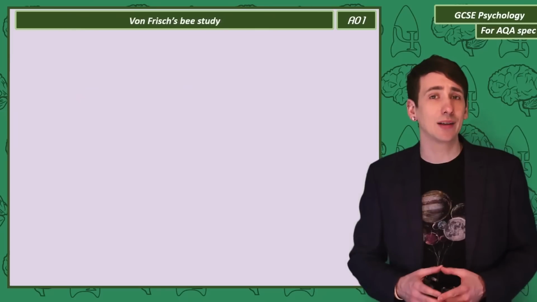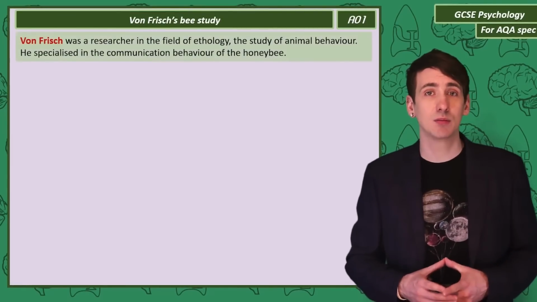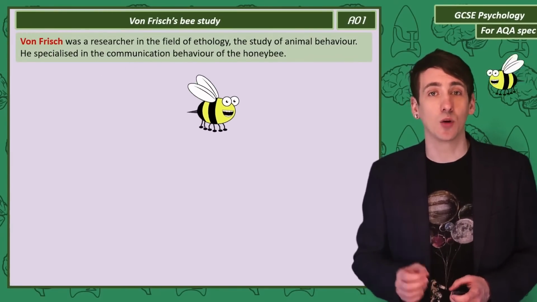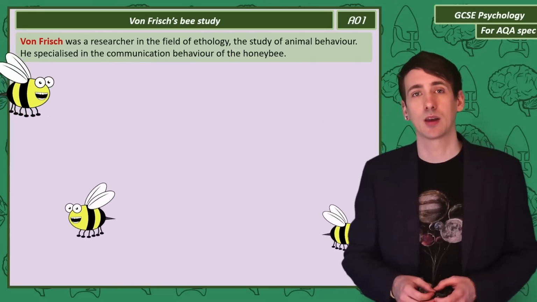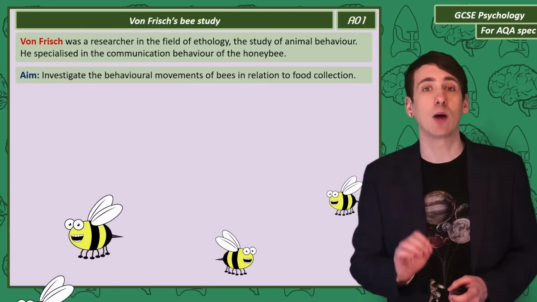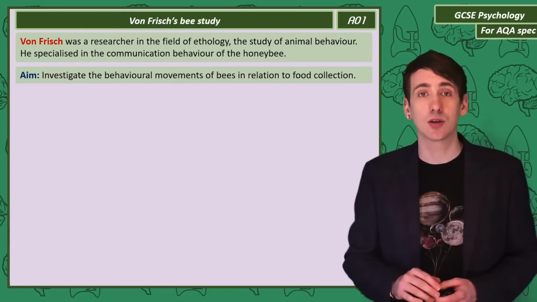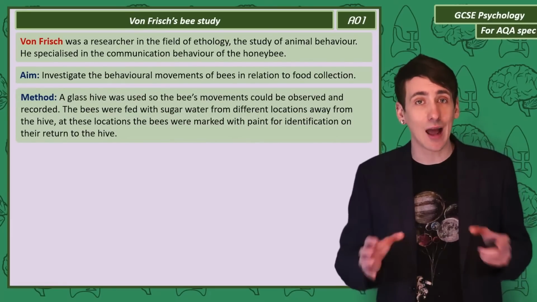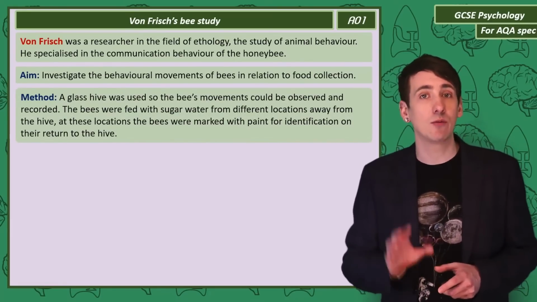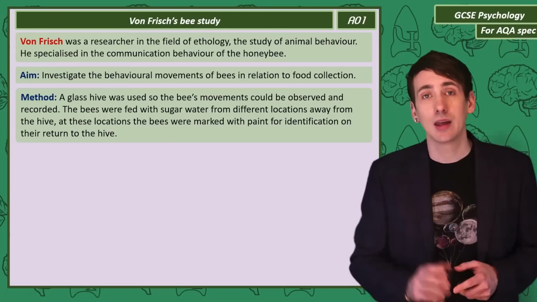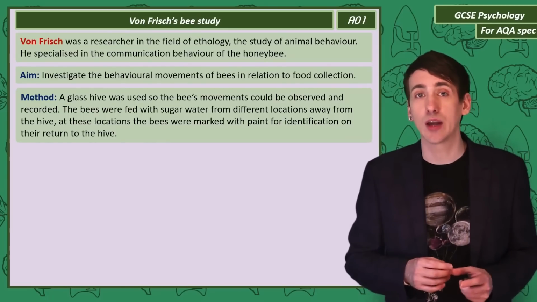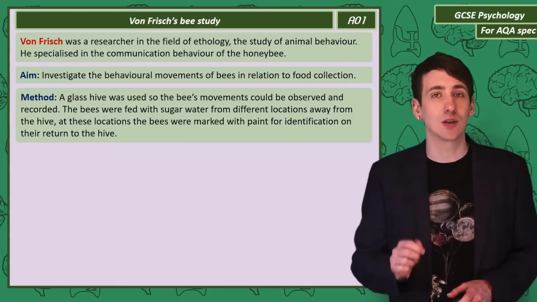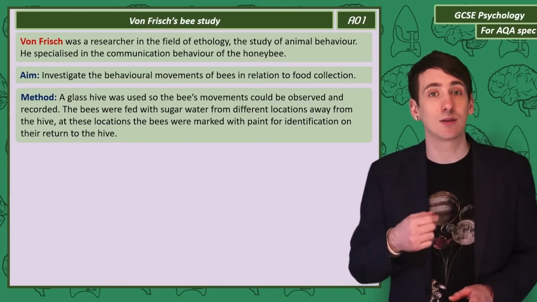Now, you might not expect insects to have much of a communication system, but a researcher called von Frisch shared the Nobel Prize for his work on honeybee communication. Von Frisch's aim was to investigate how honeybees communicated the location of food through movement. His method was to construct a glass beehive so he could observe and record the bees' movements. He fed the bees sugar water from locations away from the hive. When the bees visited those locations, he would mark them with paint so they could be identified back at the hive.